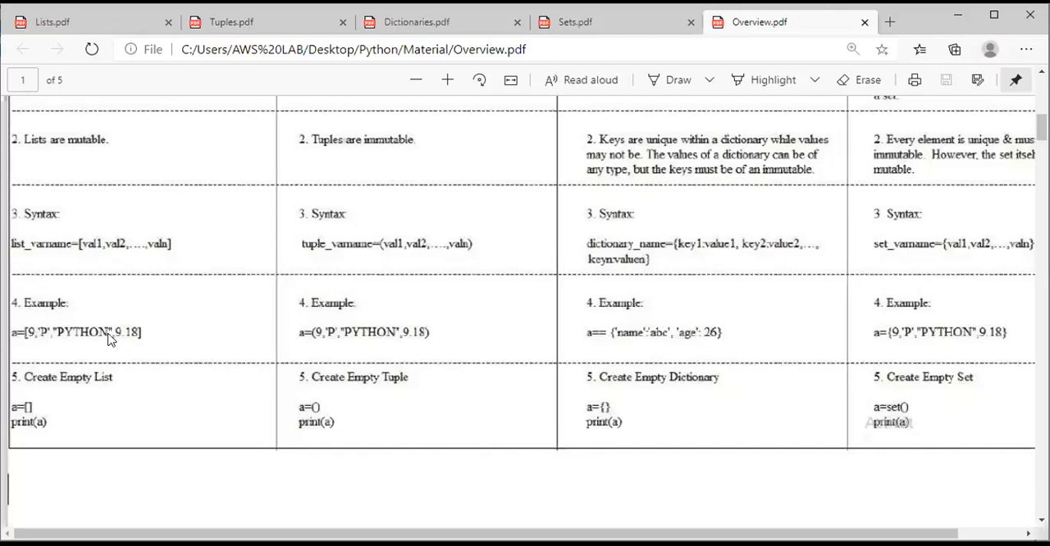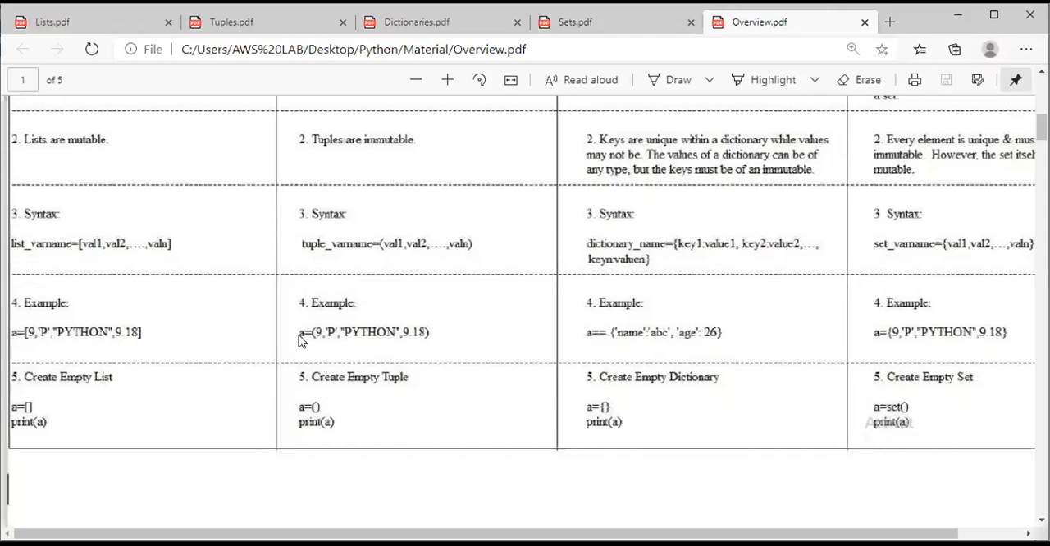See, here there are mixed data types. 9 is an integer, p is a character, Python is a string, 9.1 is a float. Okay, you can consider 9, 18, 36, 45, no issues. The elements of a list or a tuple or a dictionary or a set can be of any data type. So coming to the tuple, I have taken A.